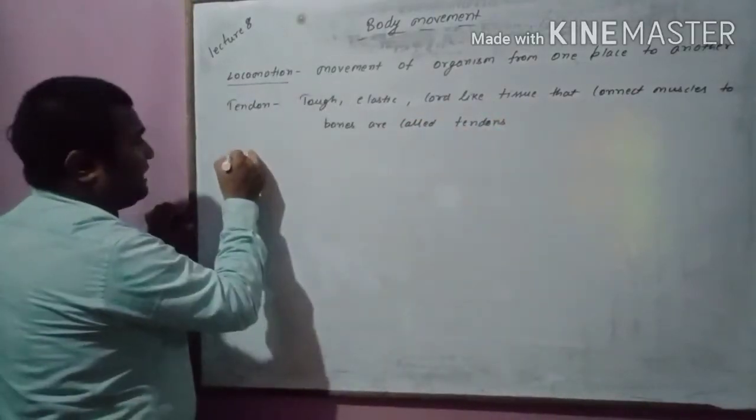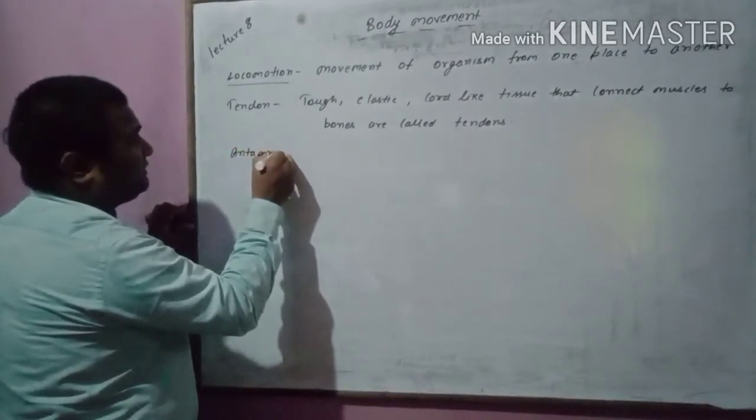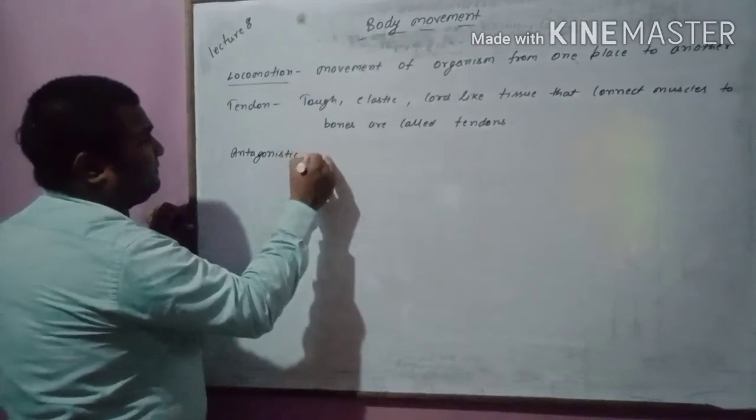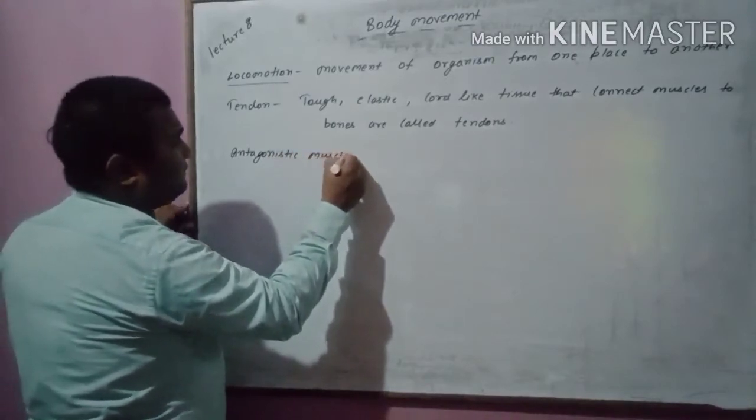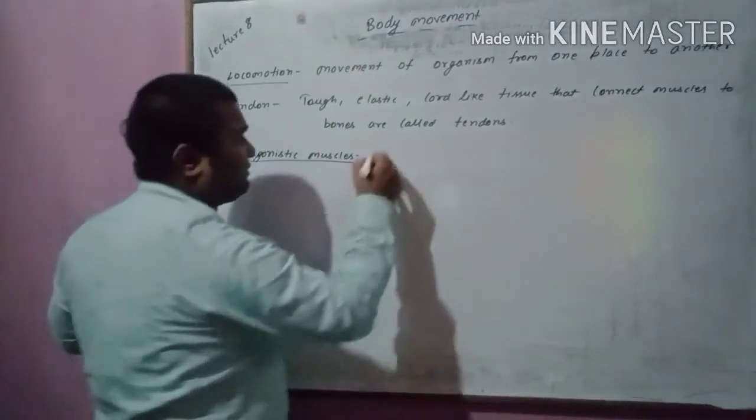Next is antagonistic muscles. What are antagonistic muscles?